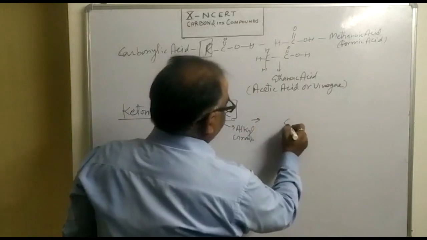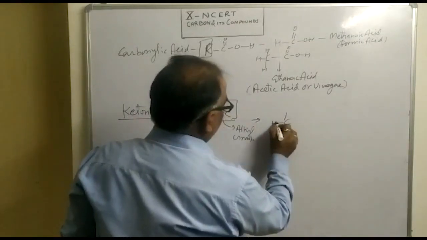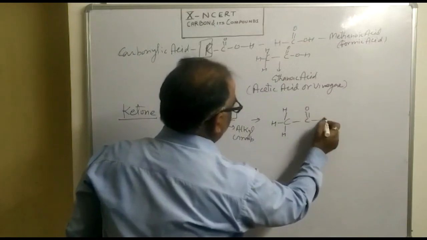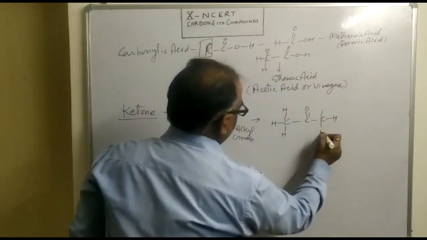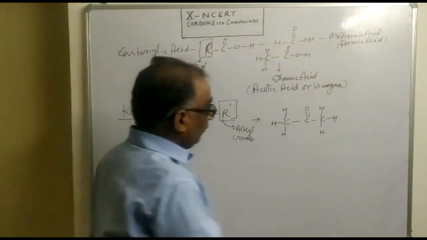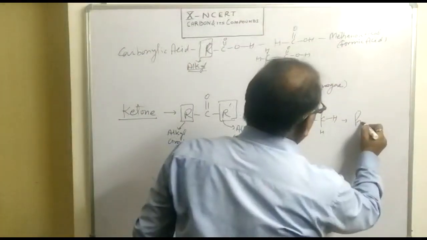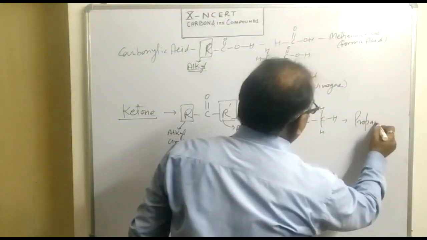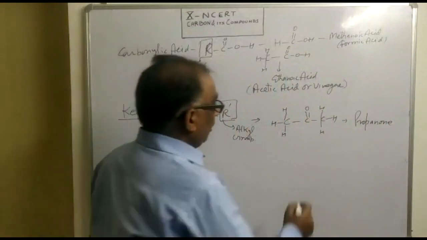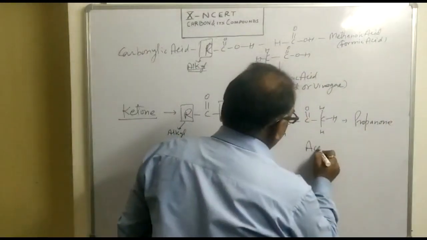Its first member is CH3COCH3, and the name of this compound will be propanone, and commonly this compound is called acetone.